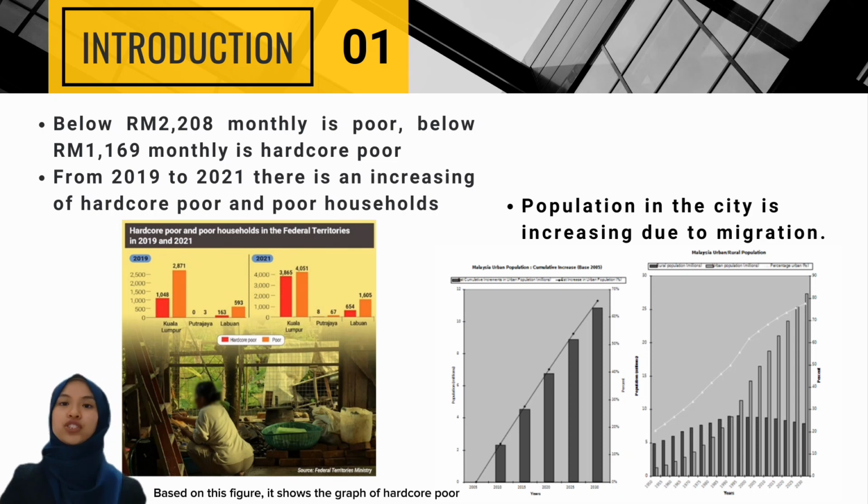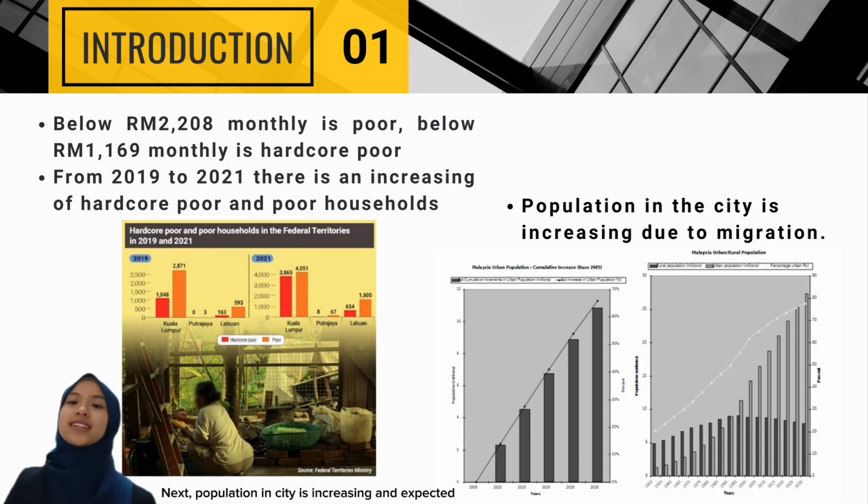Based on this figure, it shows the graph of hardcore poor and poor households in the federal territories in 2019 and 2021. From this figure, we can see that there is an increase from 2019 to 2021 for three states such as Kuala Lumpur, Putrajaya and Labuan. For example, there is a 41% increase in number of poor in Kuala Lumpur, which is from 2,871 to 4,051.